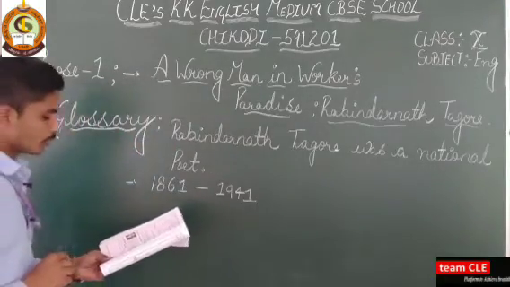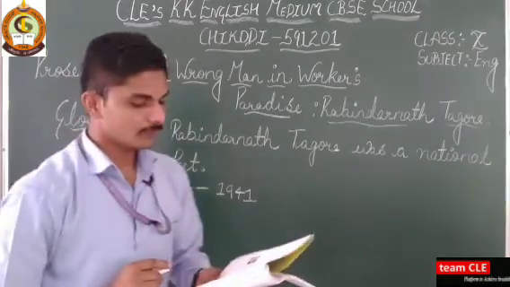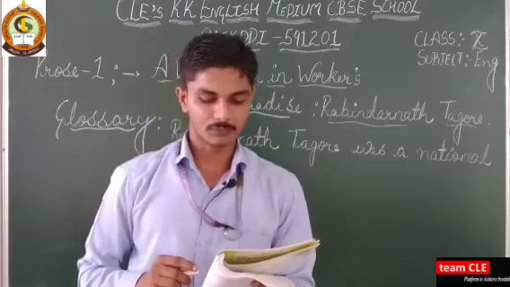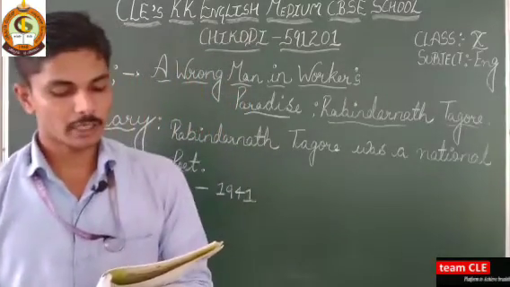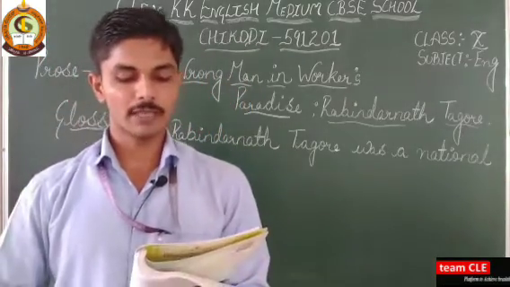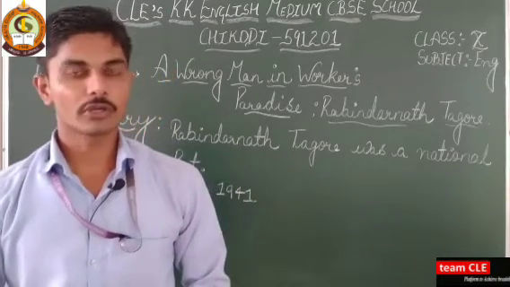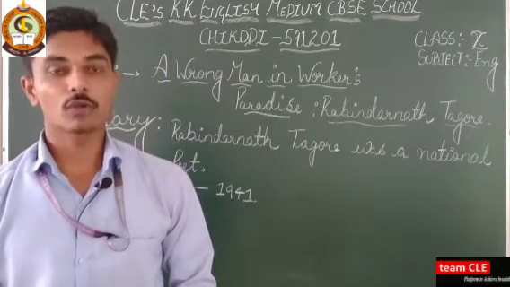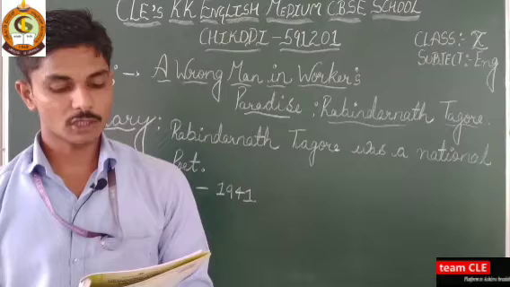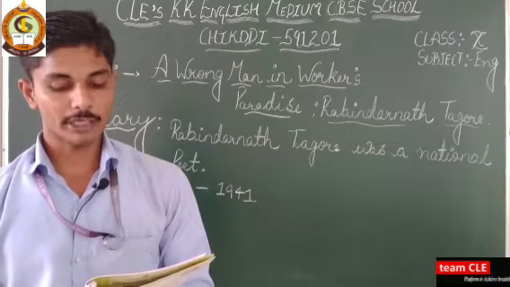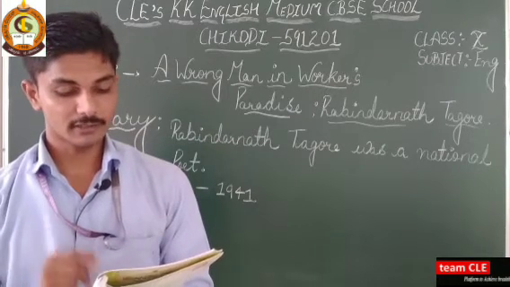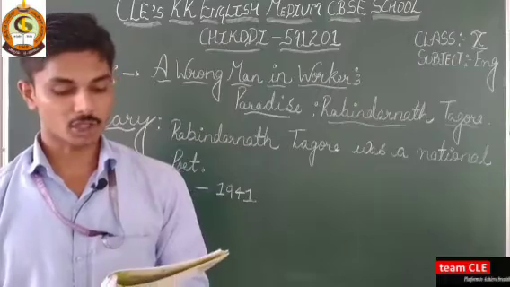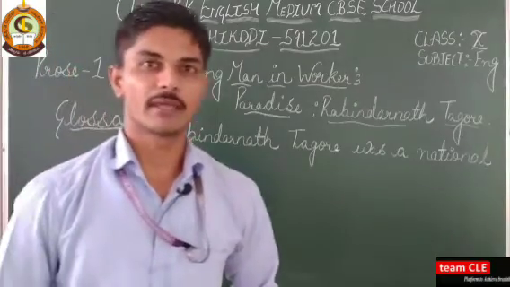He had a multifaceted personality. He was not only a great poet but also a genius in music, painting, acting, choreography, etc. He was the first Indian to receive the Nobel Prize. He was awarded the honor in 1913 for his work Gitanjali, a collection of poems.